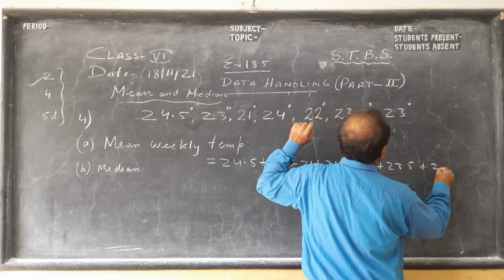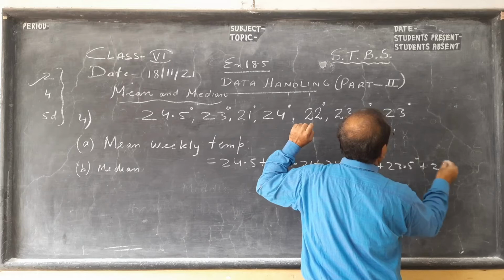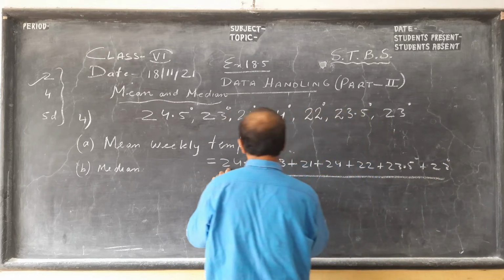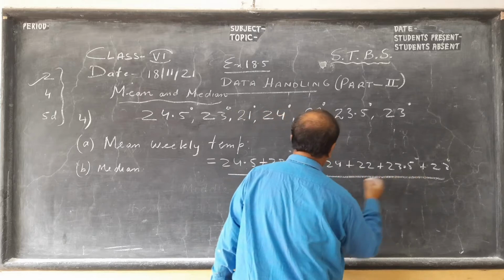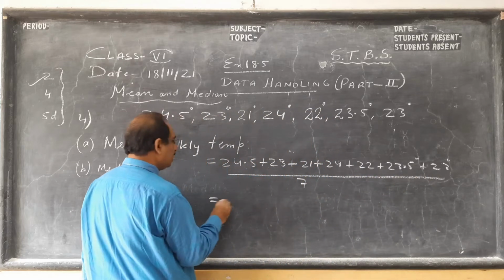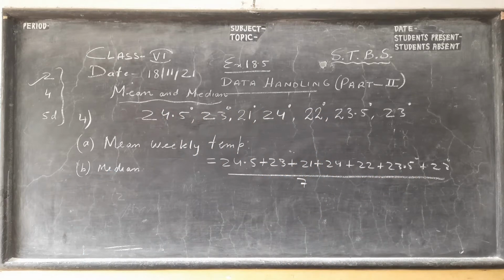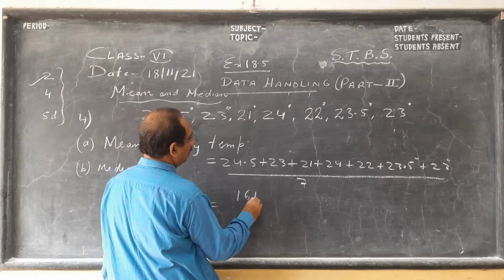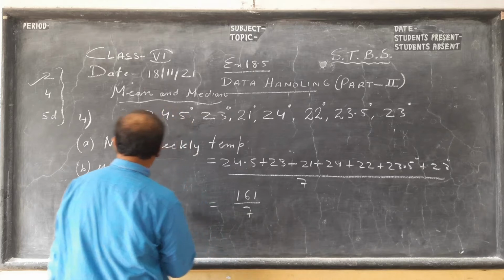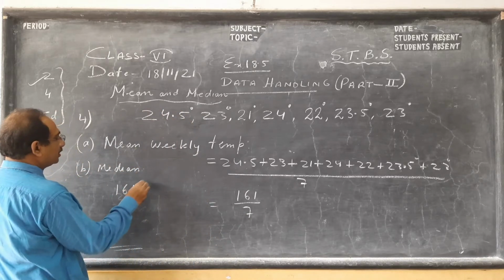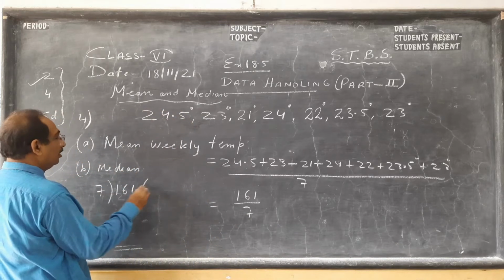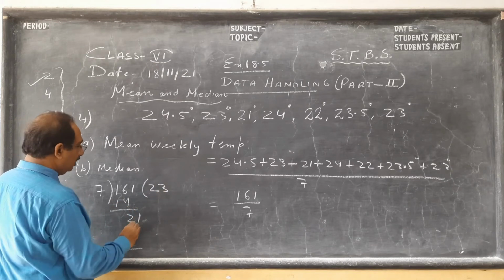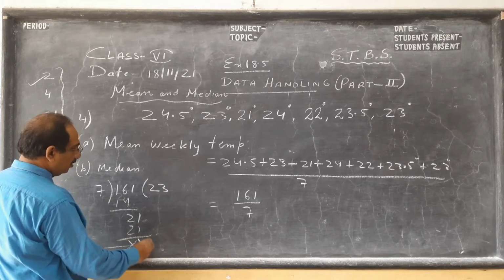See the decimals, and these are in degrees. So 1, 2, 3, 4, 5, 6, 7 divided by 7. I think if you add, you should get 161 divided by 7. If you divide 161 by 7, 7 twos are 14, you'll get 7 threes are 21.